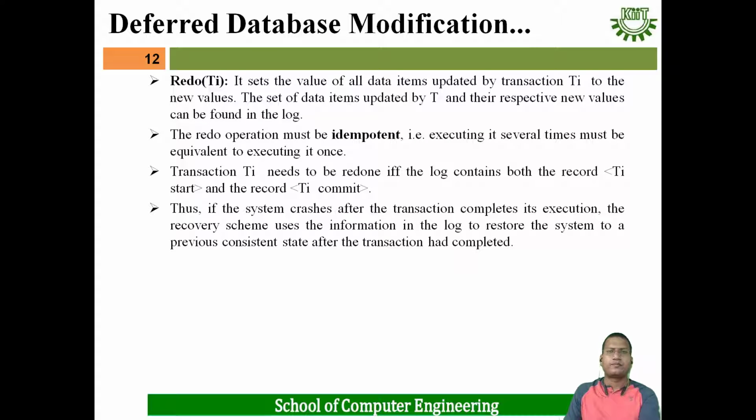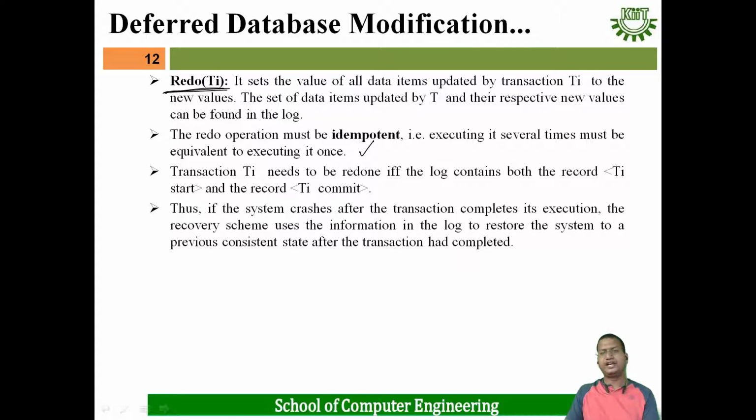Database modification is of two types: one is deferred database modification, another one is immediate database modification. First we will see what is deferred database modification. Redo of transaction Ti is known as deferred database modification. It sets the value of all data items updated by transaction Ti to the new values. The set of data items updated by Ti and their respective new values can be found in the log. The redo operation must be idempotent, that is, executing it several times must be equivalent to executing it once.